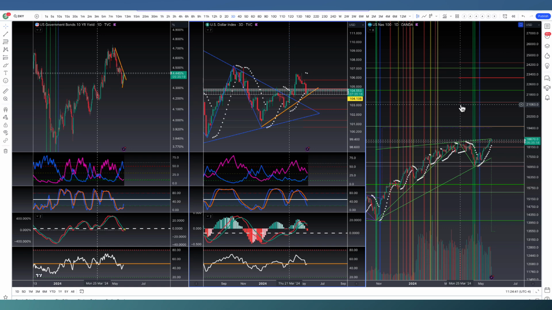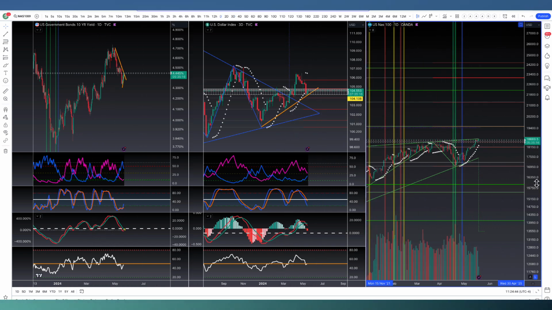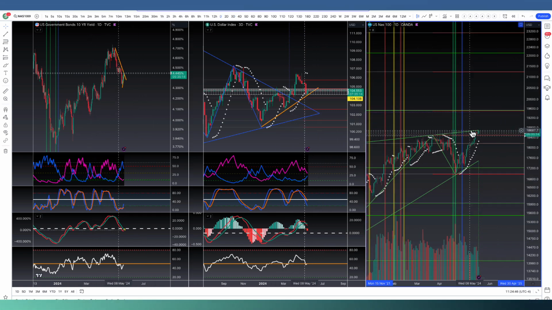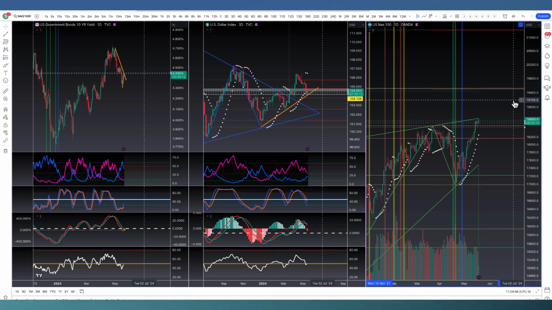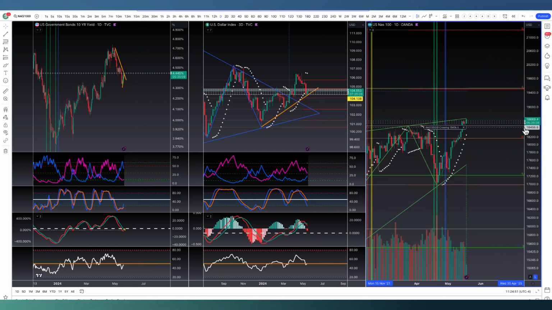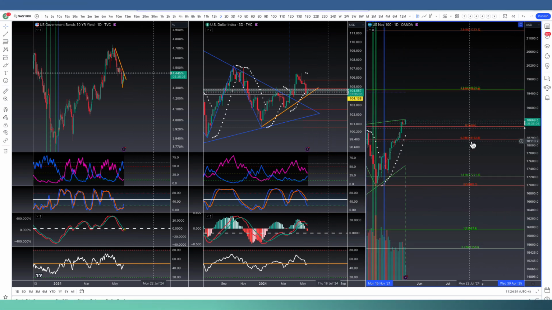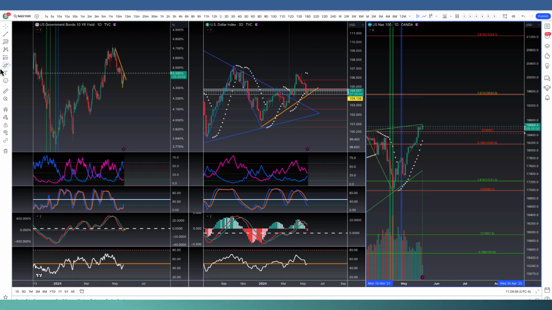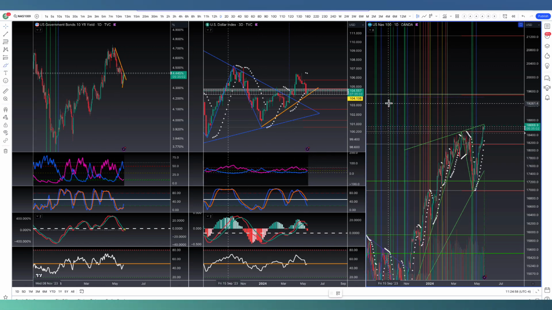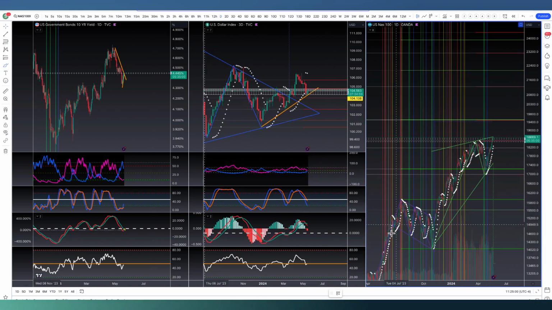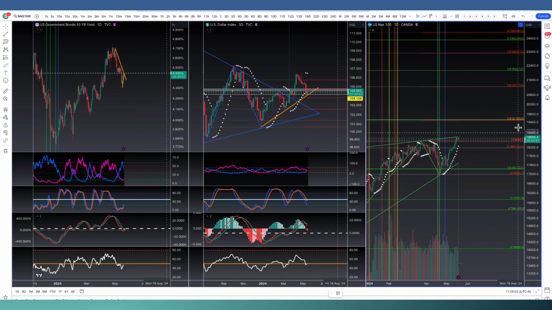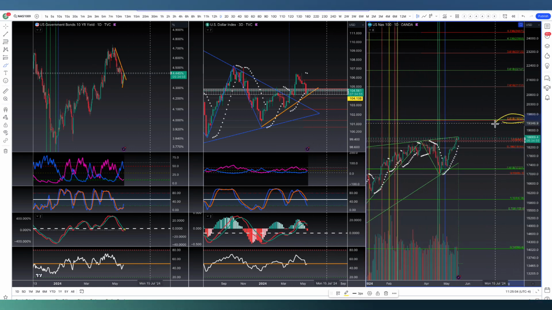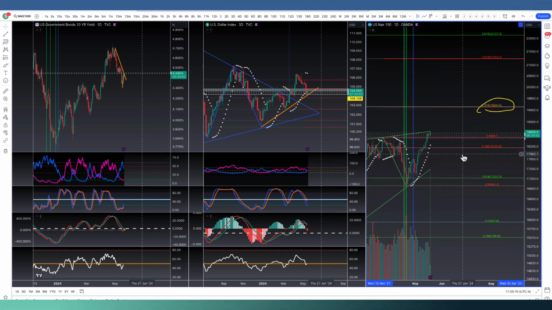Then looking at the US NAS 100 on the right side, we want to see us break above this trend line coming up here. We actually made a new high today again. We're at 18,669, and we had broken above this 786 here. So the next target, in line with the pattern as well, from back down here, this bull flag is right at the 2618 and 1618 of the micro fib, 2618 of the macro fib. So that would be our next stop.